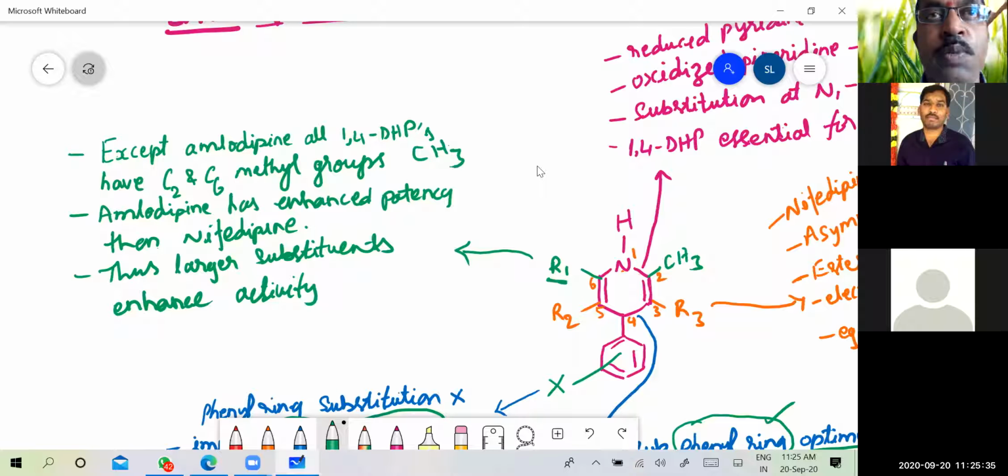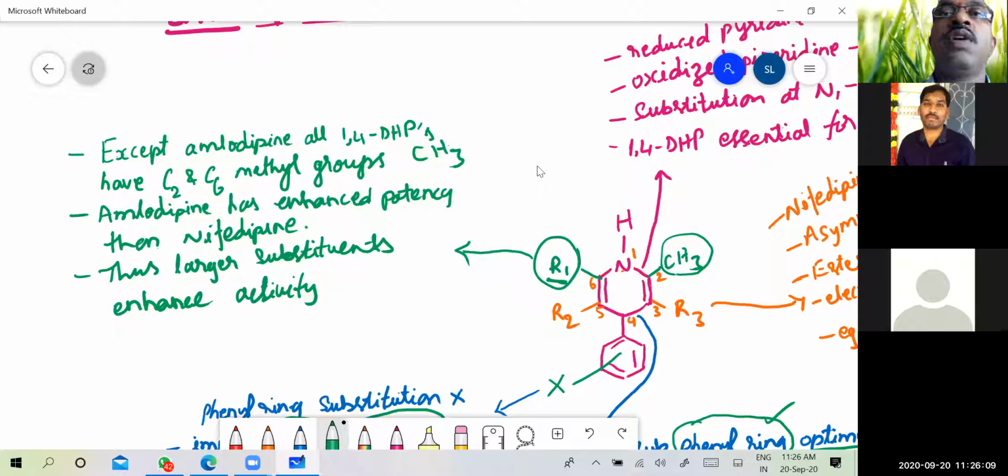Why we are discussing this point is because amlodipine has got the bulkier group at the C6 substitution, whereas in case of nifedipine, C2 and C6 are methyl groups. So they are less bulky than the substitution at C6 in case of amlodipine. So here the bulkier groups can be substituted at C2 or C6, which enhance potency.